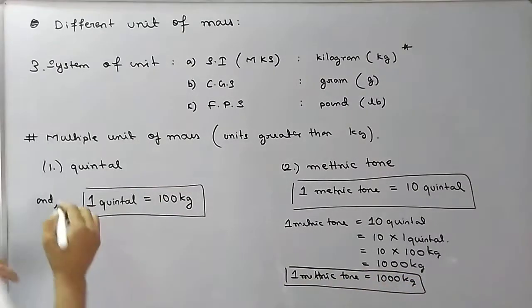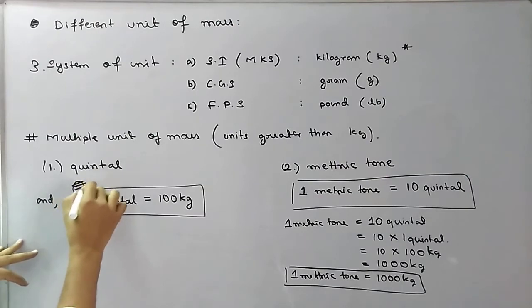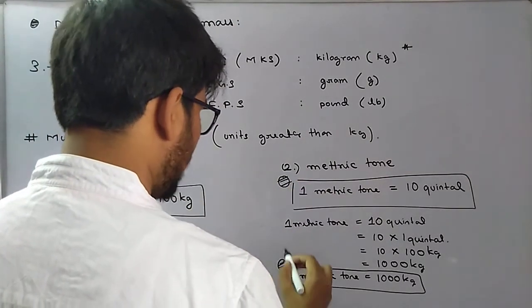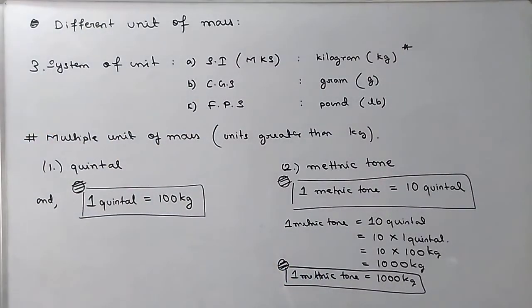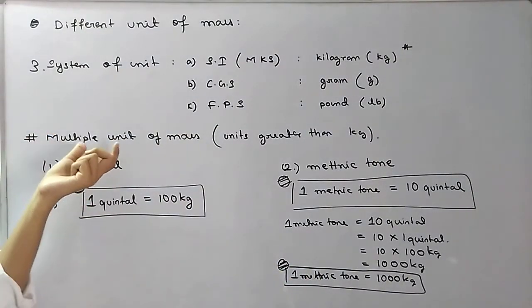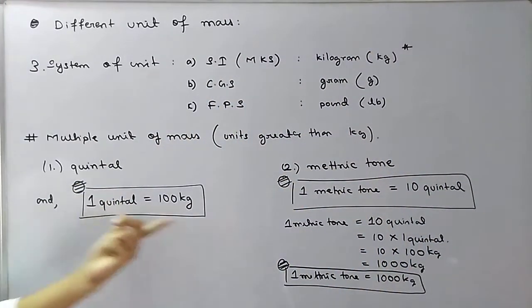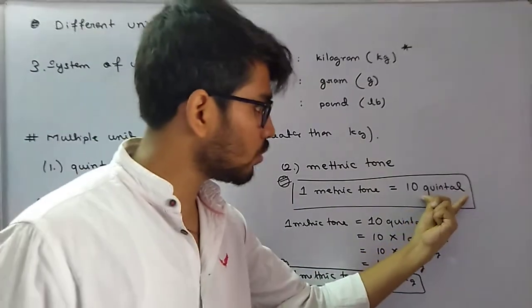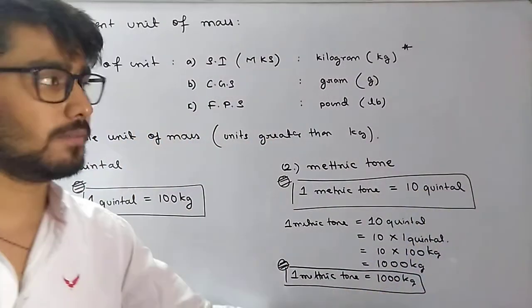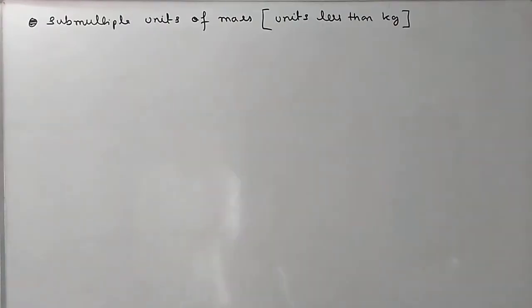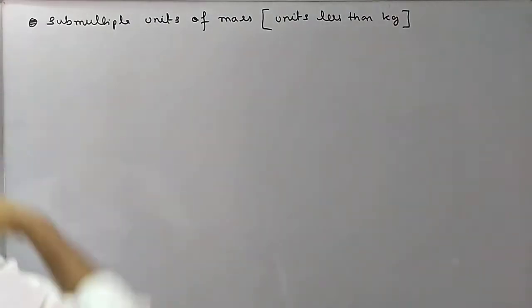So these three relations, आपको याद होना चाहिए. You must remember that quintal and metric ton are bigger than kg. 1 quintal is equal to 100 kg. 1 metric ton is equal to 10 quintal, which is equal to 1000 kg. I hope it's clear. Please note this. Please write all this in your exercise book. Chalo, let's move on to the next slide.